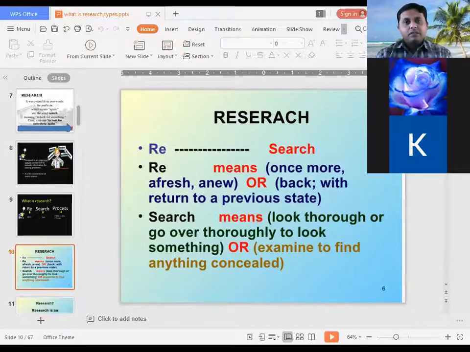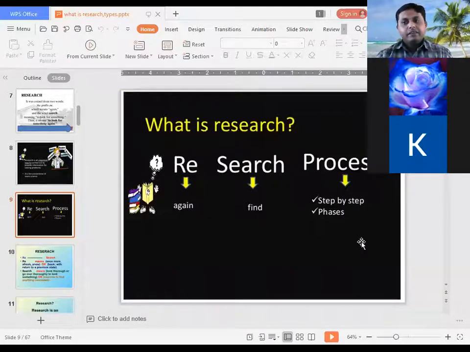That's why we are not satisfied with HD, so we invented HD plus. We are not satisfied with HD plus, so we invented 4K videos, right? In the coming future, we would not be satisfied with 4K. We would have a latest version in the future also. And why is this happening? Because of research, because of continuous study. So research means a continuous study. It's a process.